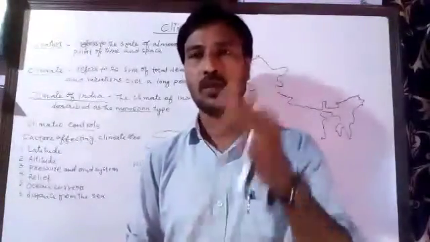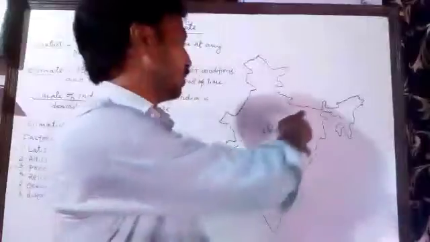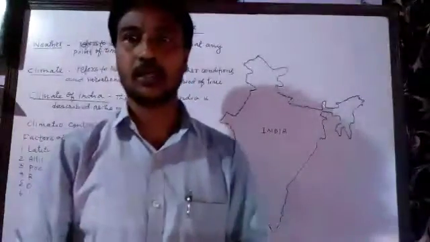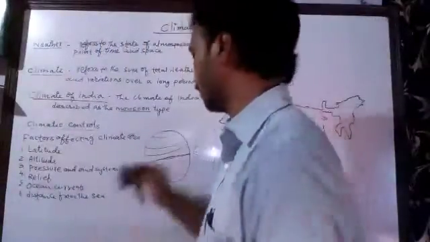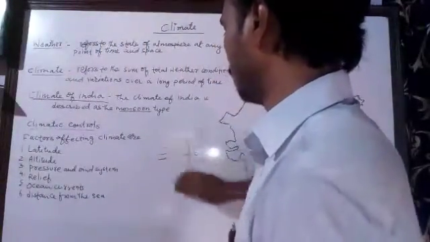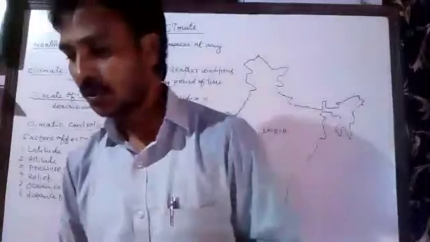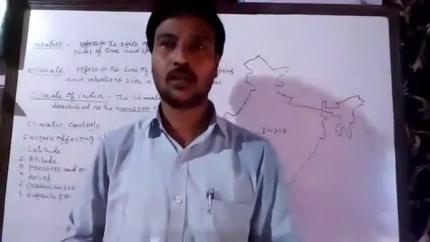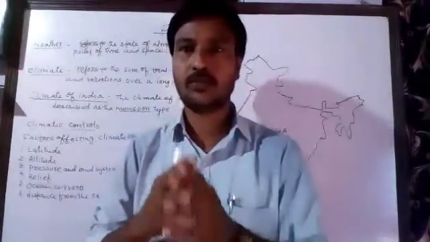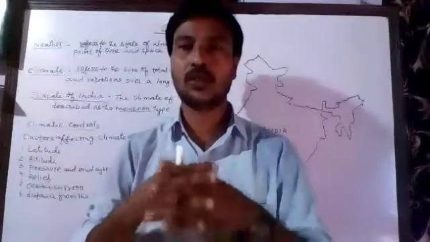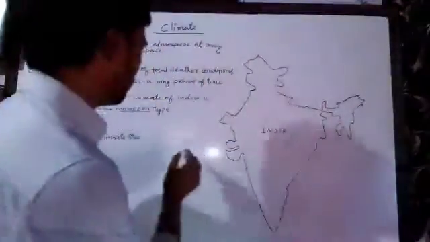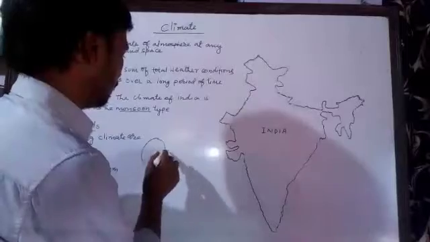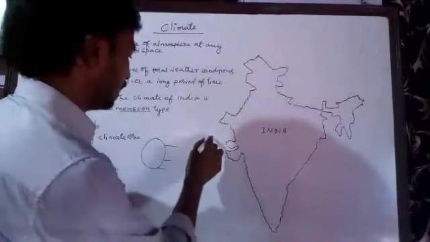As I told you, India is located in the tropical areas, and the Tropic of Cancer is passing through the middle part of India. How did we understand this? Because latitude shows the location of a place, and we know that the earth receives different amounts of sunlight.